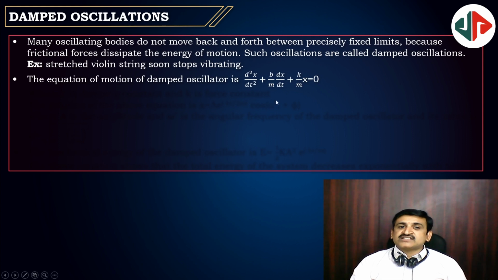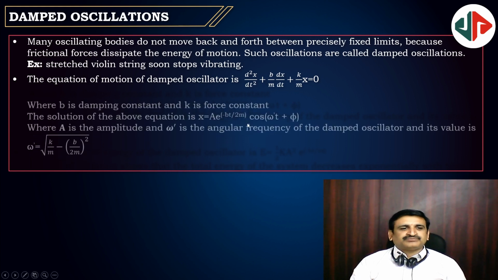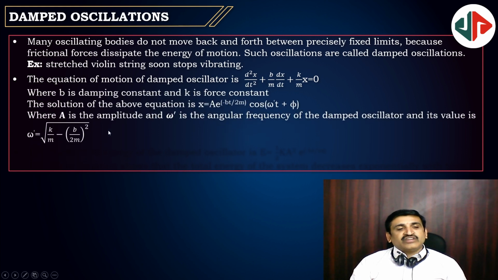The damped oscillation equation is d square x by dt square plus b by m dx by dt plus k by m into x equals 0. The middle term indicates damped oscillation. If only the first term and last term are present, that is normal SHM, an undamped oscillation. This is a damped oscillation.